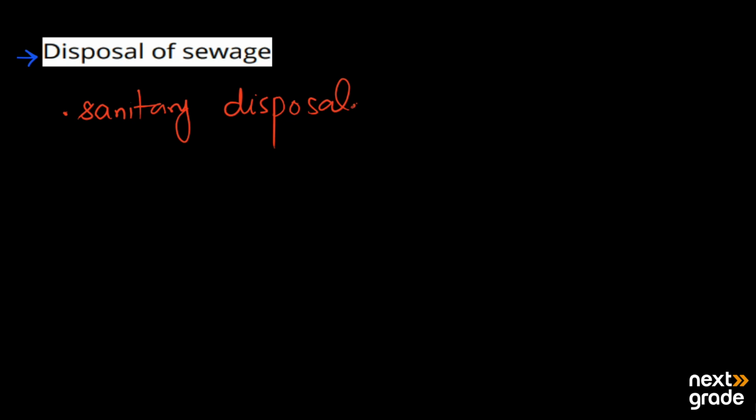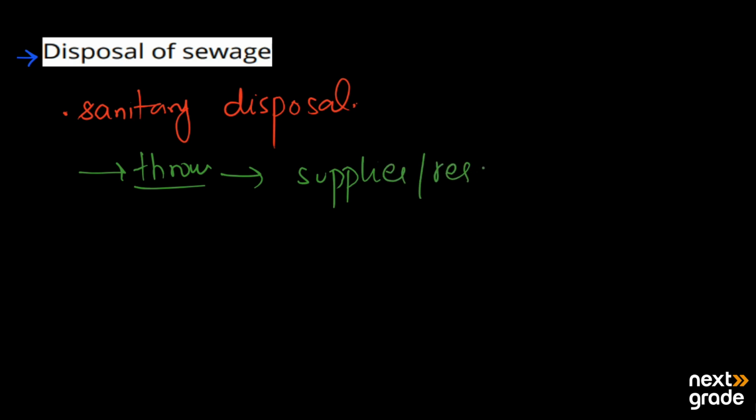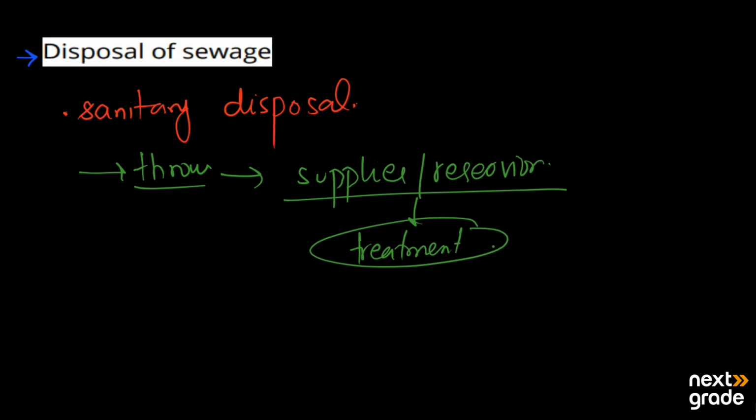Basically, we have different types of waste, so we must not throw all the solid or liquid waste directly into the water supplies and different water reservoirs. Instead, we must use specific types of treatments or sewage methods,